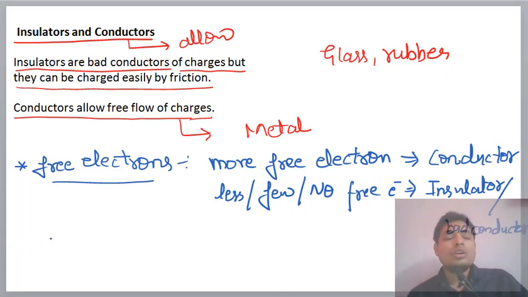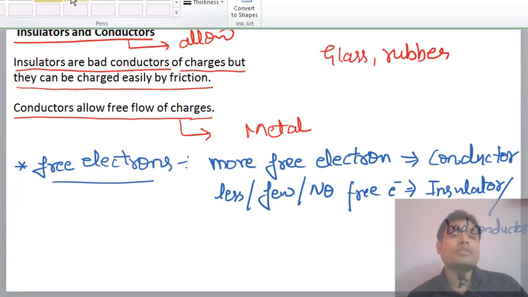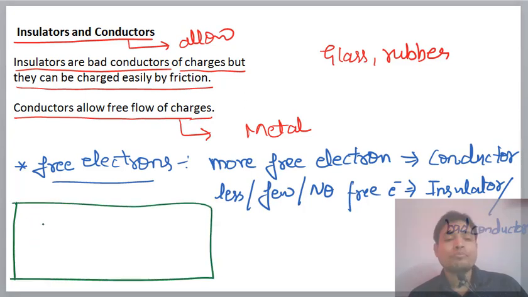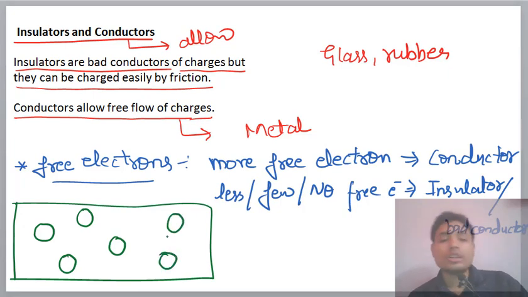Now I think you want to know what a free electron actually is. Suppose there is a material, and the material is made of atoms. In the atom there is a nucleus, and around the nucleus electrons are revolving.